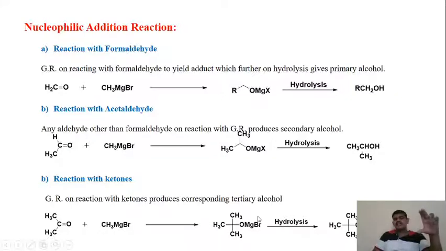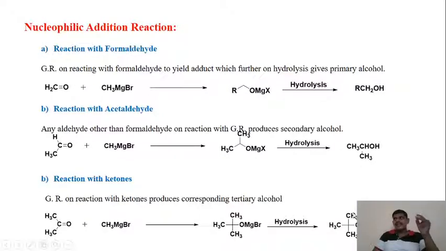So here in all these three reactions, our product is the alcohol, the compound having the OH group. In the case of formaldehyde, it gives us the primary alcohol. In the case of acetaldehyde or aldehydes other than formaldehyde, it gives us the secondary alcohol, and when it reacts with ketones, it is going to give us the tertiary alcohol. So these are the three comparative reactions.